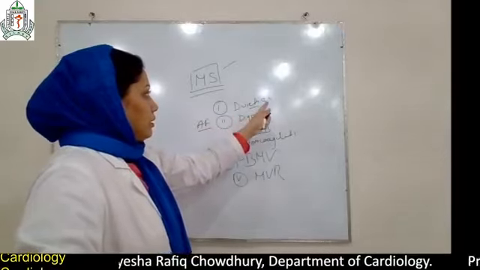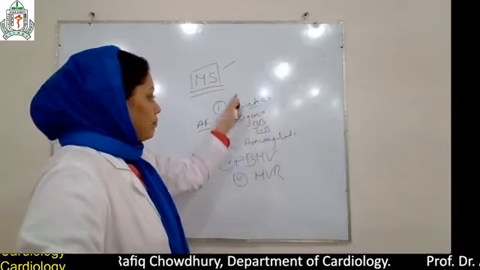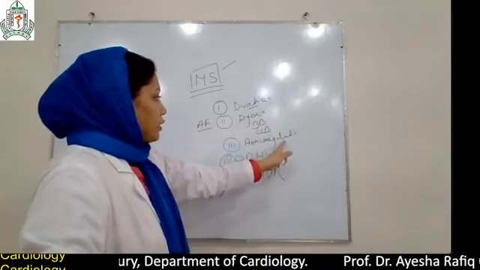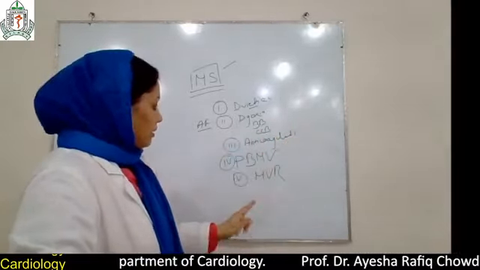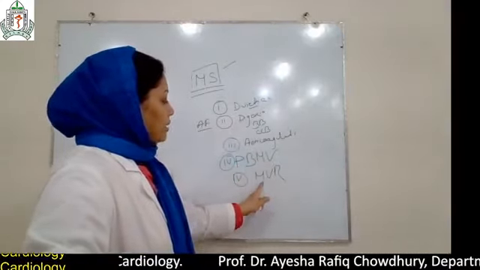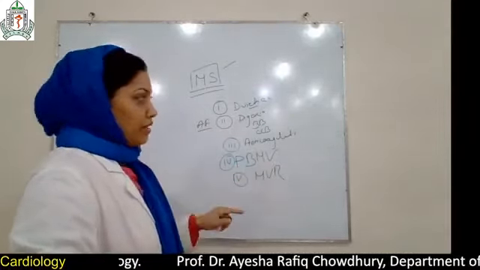What are the medical treatments? That is diuretics, digoxin, beta blockers, calcium channel blockers, anticoagulants to prevent thromboembolic complications. And intervention, percutaneous balloon mitral valvulotomy. Then lastly, mitral valve replacement.